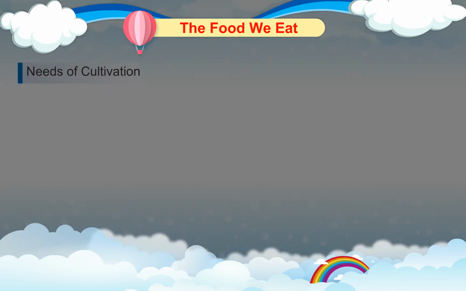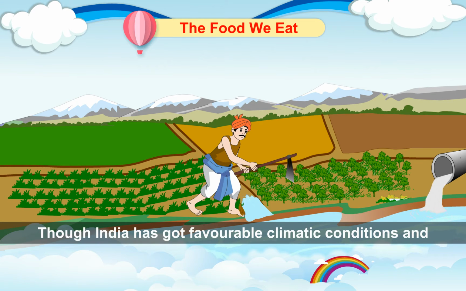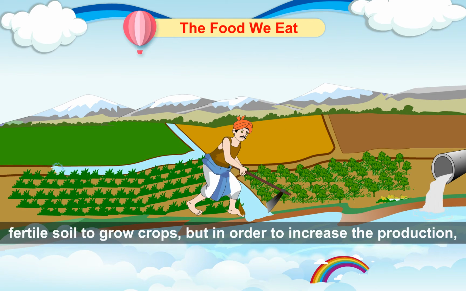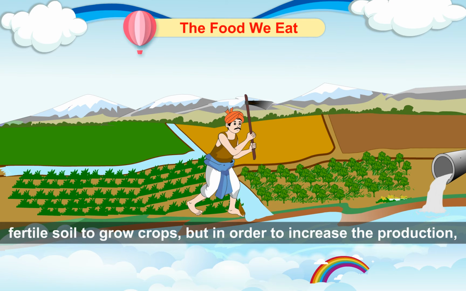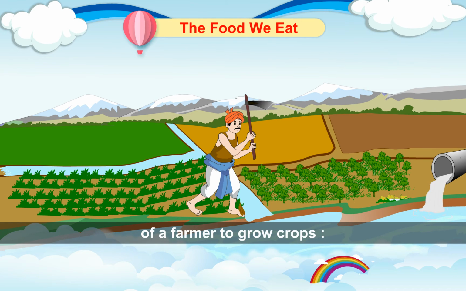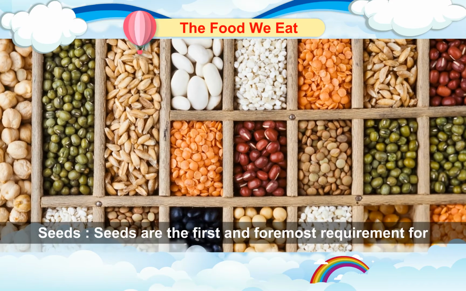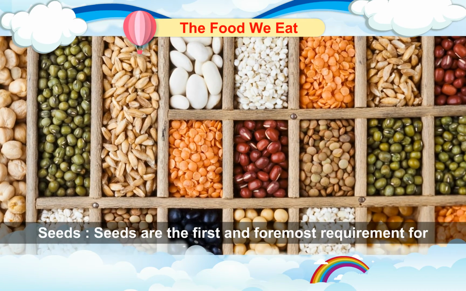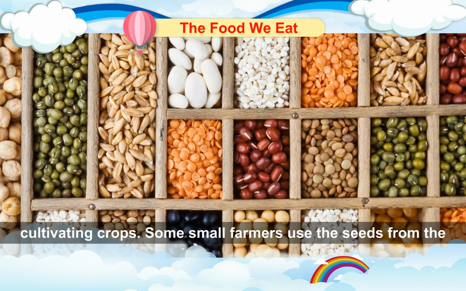Needs of cultivation. Though India has got favorable climatic conditions and fertile soil to grow crops, in order to increase the production, farmers require various things. Let us read the requirements of a farmer to grow crops. Seeds. Seeds are the first and foremost requirement for cultivating crops.